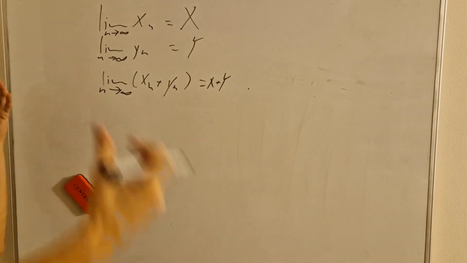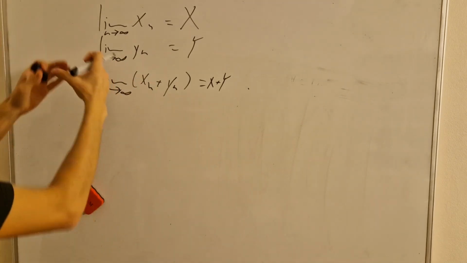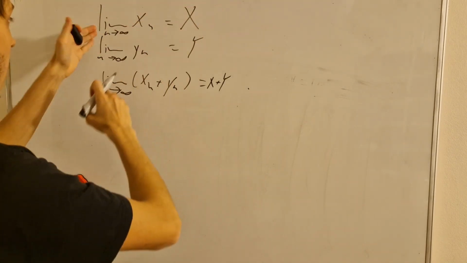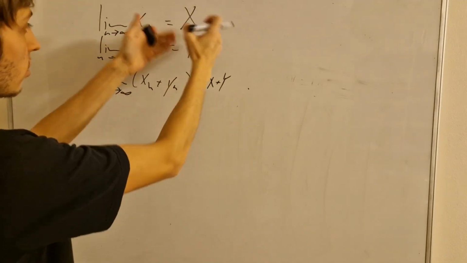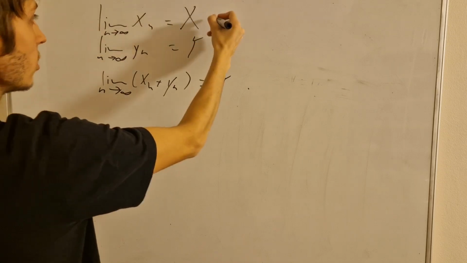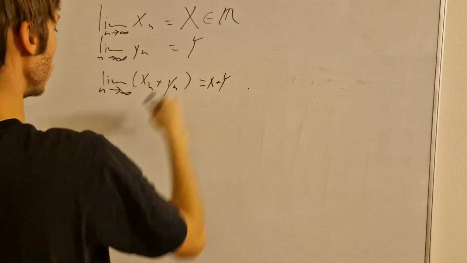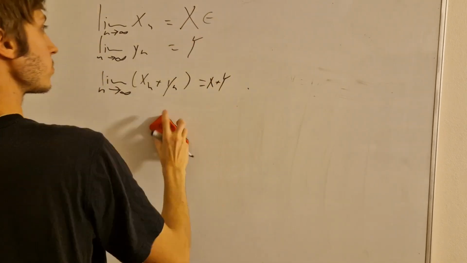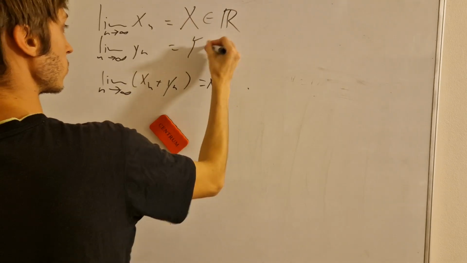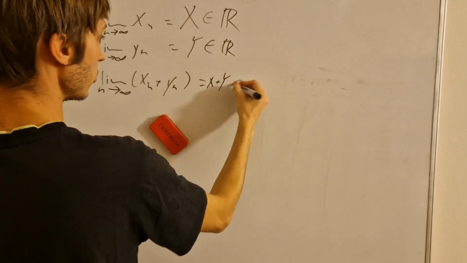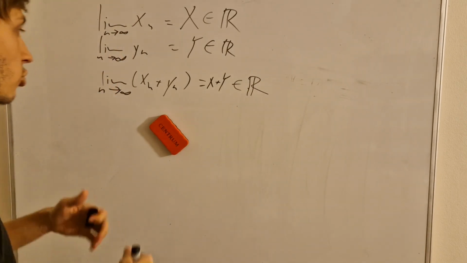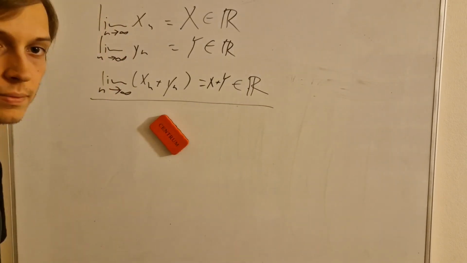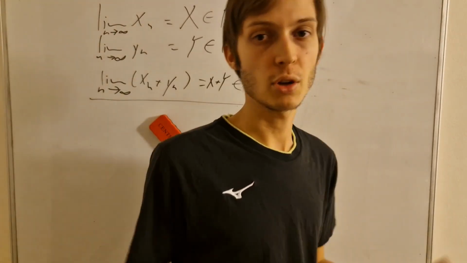So this statement, let's try to prove it, okay? So if one sequence x sub n goes to capital X as n goes to infinity, and lowercase y sub n goes to capital Y, these are real limit values. And of course the addition of two real numbers is again in the real numbers. So we want to see this proven. And we're going to follow the definition of a sequence limit.